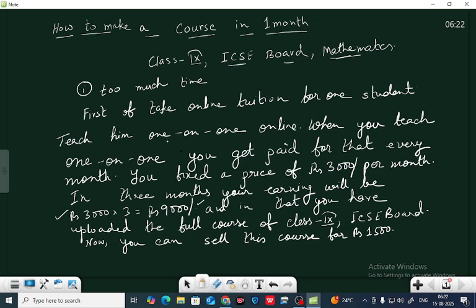Why is it 1 on 1? Because for the first 3 months you are earning rupees 9,000, and for the rest of the months it depends on how many students join the course. You are uploading the videos, number 1, number 2, number 3, all the videos. Besides that, you are taking online classes directly.